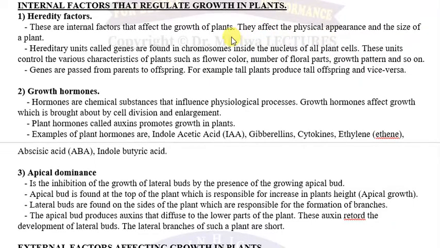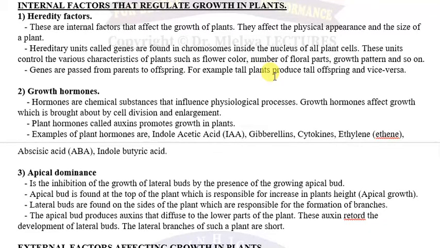They affect the physical appearance and size of the plant. Kwa hiyo inategemea kama mmea by genetic makeup ni short, lazima automatically hata huko nje utaona ni short. Kama mmea ni tall by genetic makeup, hata huko nje utaona tall. Hereditary units called genes are found in the chromosomes inside the nucleus of all plant cells. These units control the various characteristics of plants such as flower color, number of floral parts, growth patterns, and so on. Genes are passed from parents to offspring. For example, tall plants produce tall offspring and vice versa.